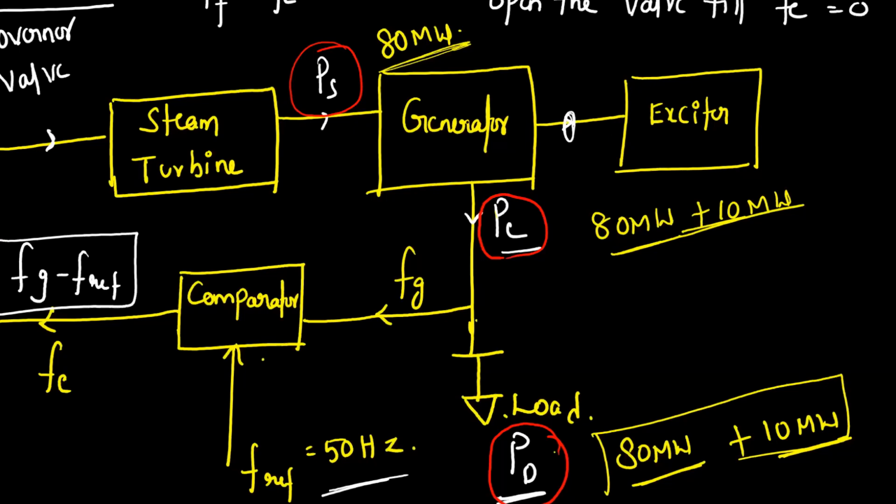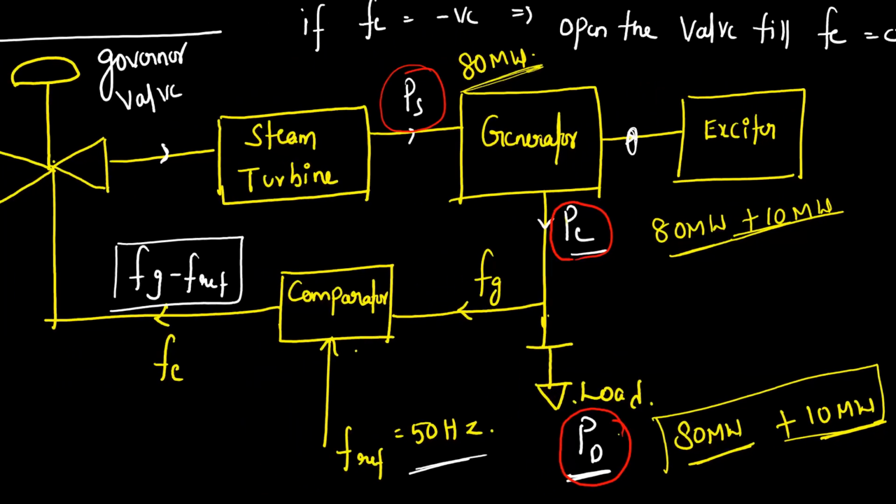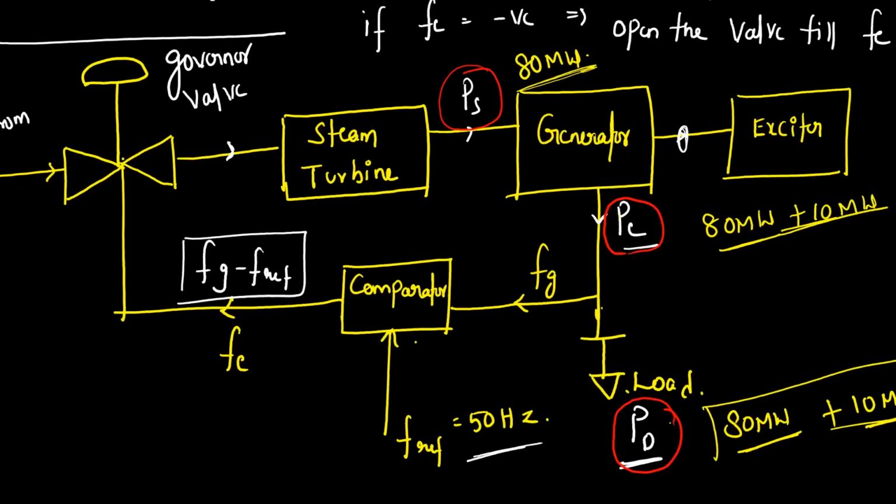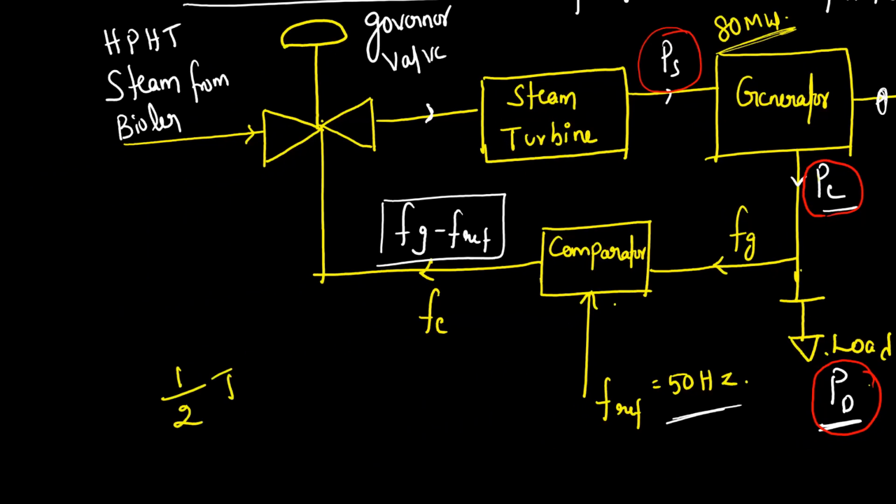This will happen because the generator has a large rotor mass. The rotor is a heavy body rotating at synchronous speed. For a two-pole machine, it is 3000 RPM. For a four-pole machine, it is 1500 RPM. So a huge mass is rotating at a very high angular velocity, and it will have some stored kinetic energy. The kinetic energy stored in the rotor is half J omega r square, so many megajoules.